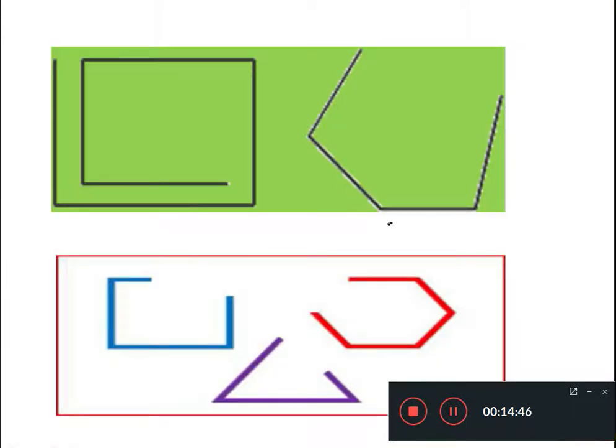Now here you can see this is one line segment, this is another line segment, this may be the starting point and this may be the ending point. Or you can say it in another way, this may be the starting point or this may be the ending point. Okay, there is no problem. Any point can be the starting point, and any point can be the ending point. Here you can see this starting point and this ending point do not meet together. They are not coming together. That's why this space is created.